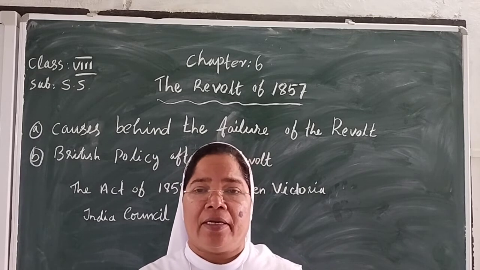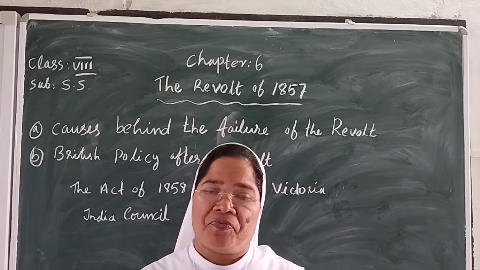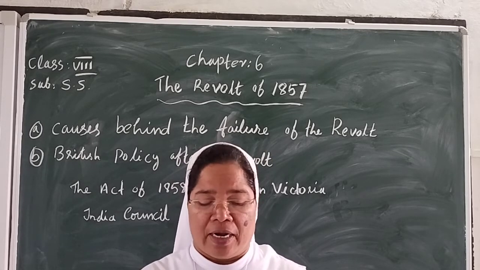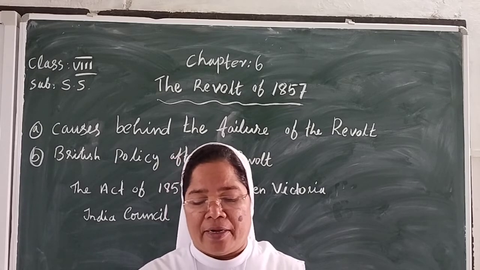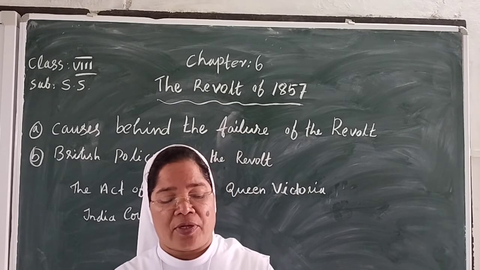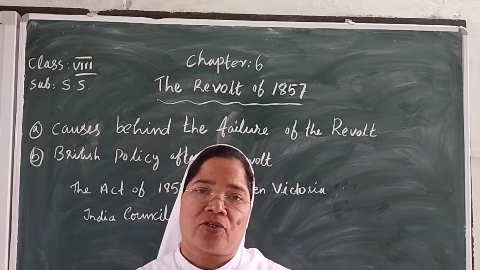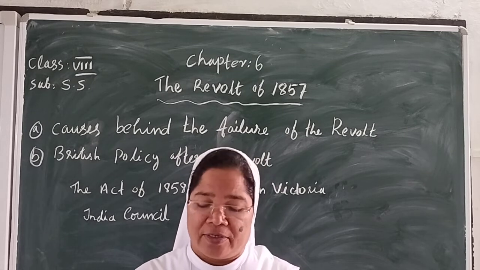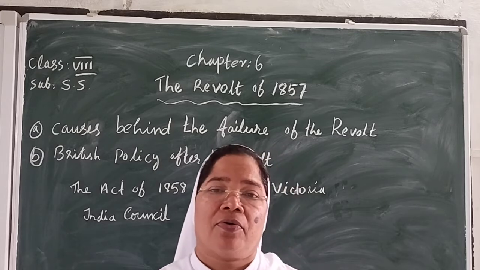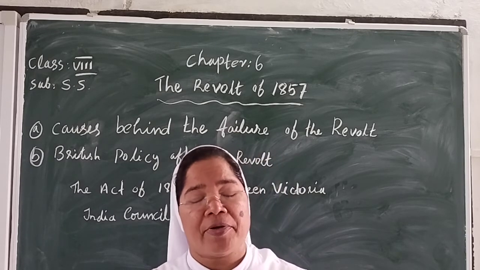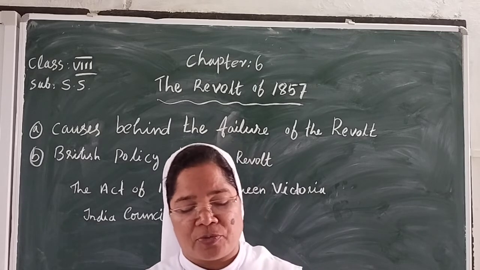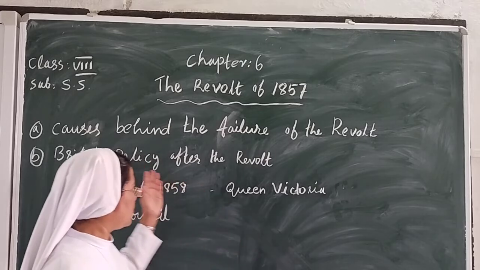Third, the leadership was very weak, with no national level leader to give direction. Finally, the rebels had a shortage of weapons and funds, while the British had unlimited funds and modern weapons. These points were the causes of the failure of the revolt.